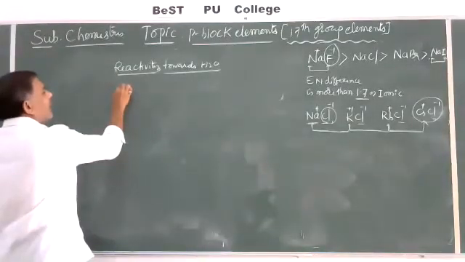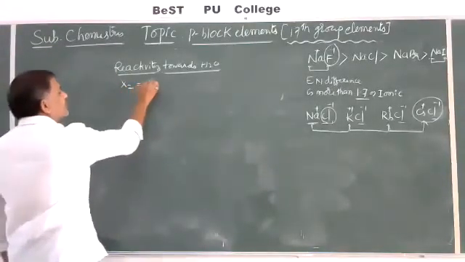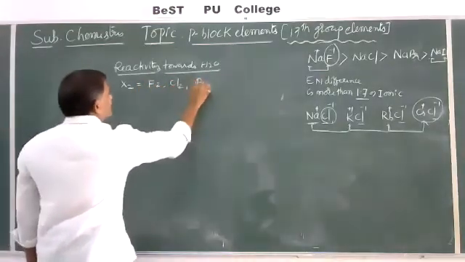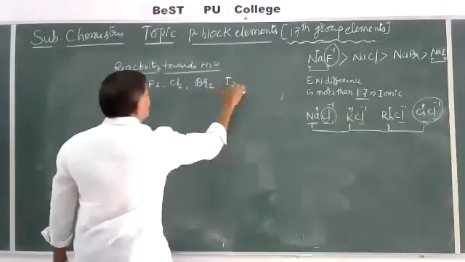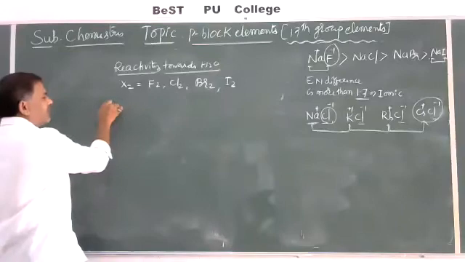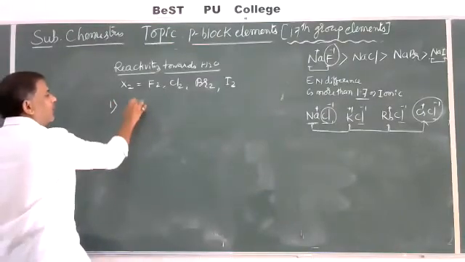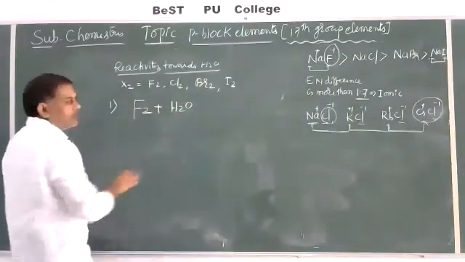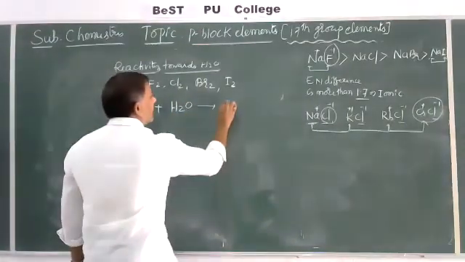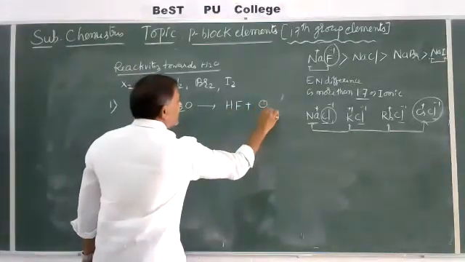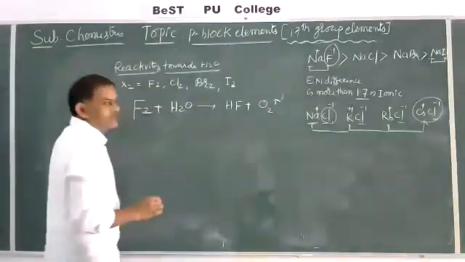Now here the halogens, we know X2 is F2, Cl2, Br2 and I2: fluorine, chlorine, bromine, iodine. For example, the first one, fluorine, reacts with water. Then it gives hydrogen fluoride, HF, plus oxygen gas is liberated.